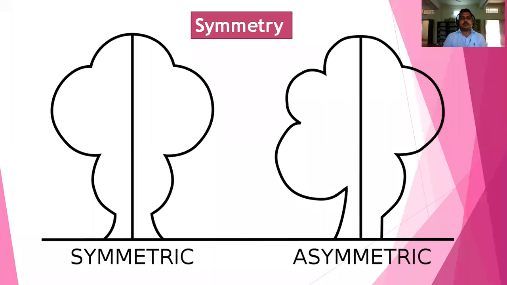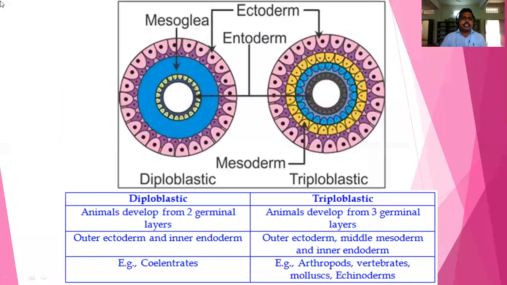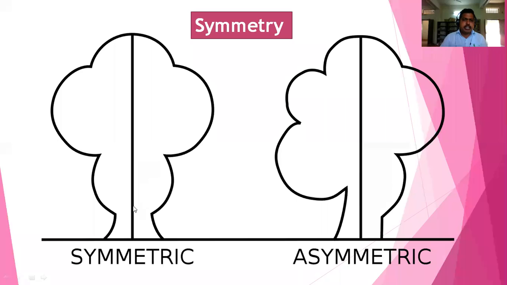And next, symmetry. What is symmetry? Symmetry means if you cut any organism in the center of the axis and it gives two equal halves, that is called symmetry. If you cut the organism in any direction, for example in this way, it will give two equal halves.